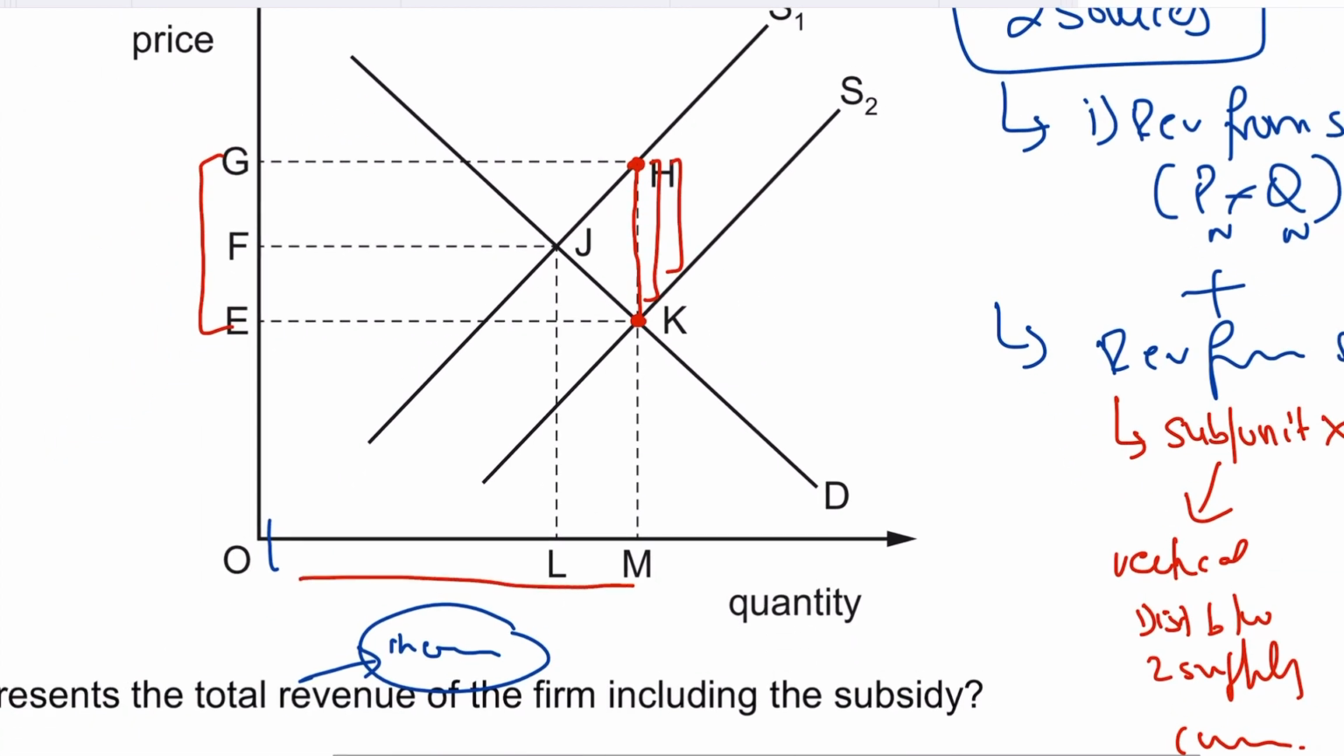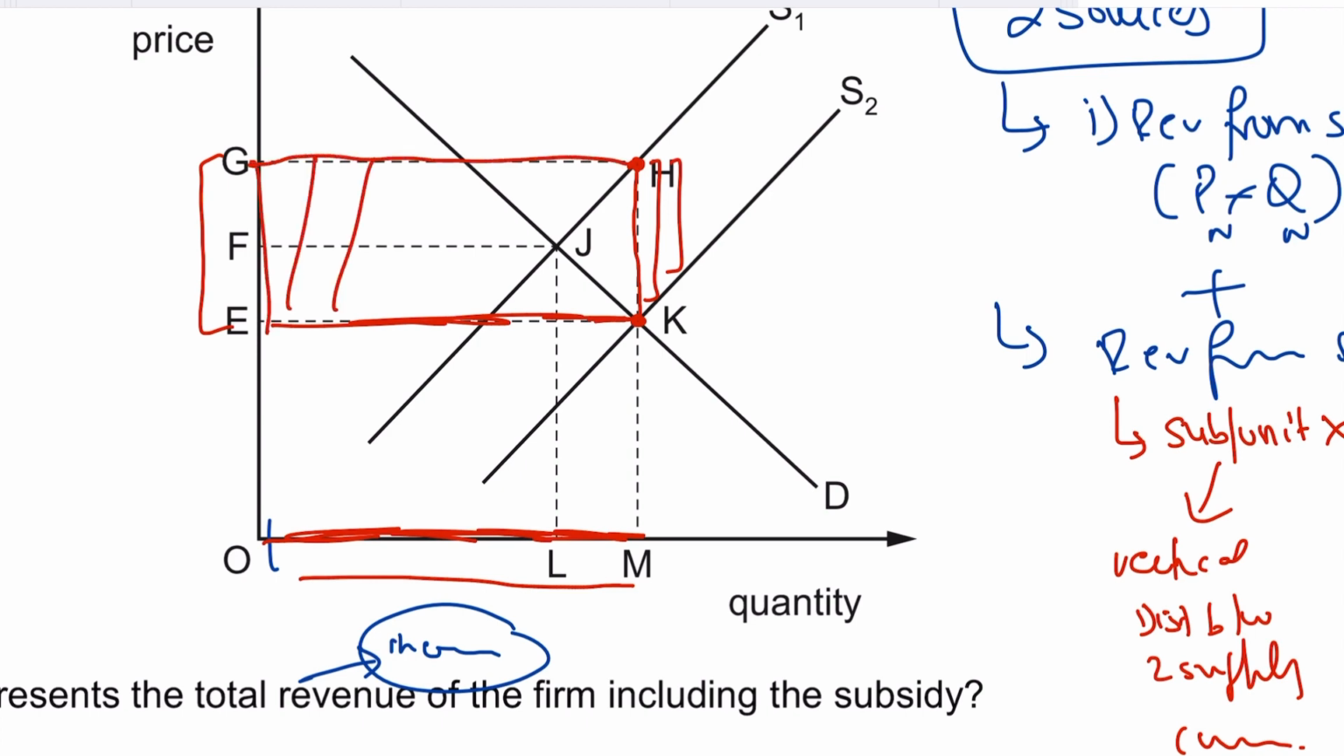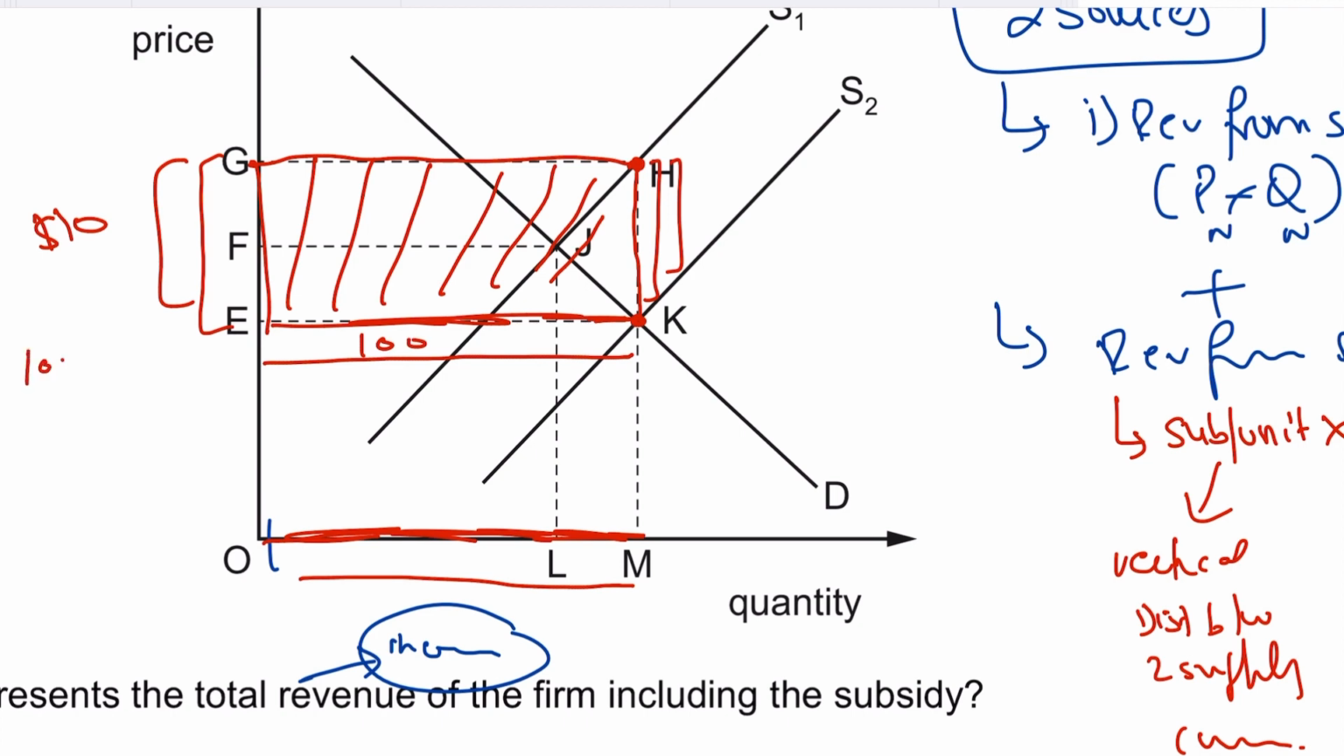OM units are being sold. So this distance is actually equal to this distance, right? So the area of this box is length into breadth, right? This becomes the area. Imagine the value is $10, and let's say these are 100 units, from here till here. So length into breadth, 100 into 10 is 1000, which is basically the value of the subsidy, that is the total subsidy that is paid by the government to the firms.